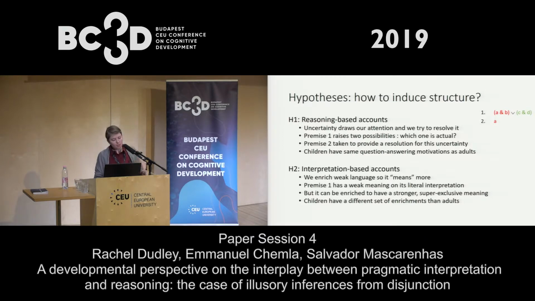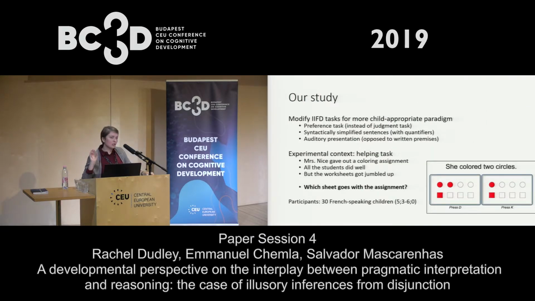Okay, so we wanted to test these hypotheses in our study, and what we did is we took these traditional illusory inference from disjunction tasks that I've shown you, and we modified them to be more appropriate for children. In particular, I showed you this previously, the judgment task where you're given two premises and asked to say what follows. We wanted to do something a little bit more intuitive for kids. So instead we gave them this preference-based task where they were asked which one of two pictures was more compatible with the premises that they had. We also syntactically simplified the sentences so they weren't as clunky as these John and Mary examples I've shown you, and we presented the premises auditorily so that children didn't have to read them.